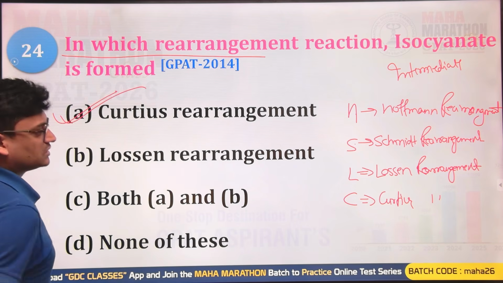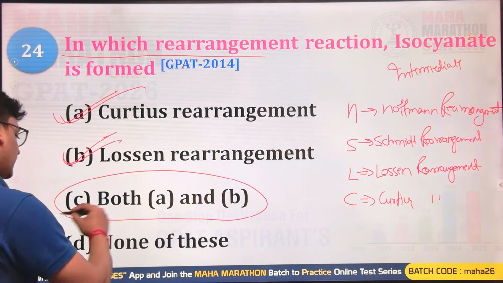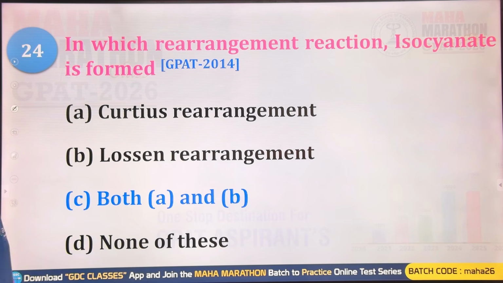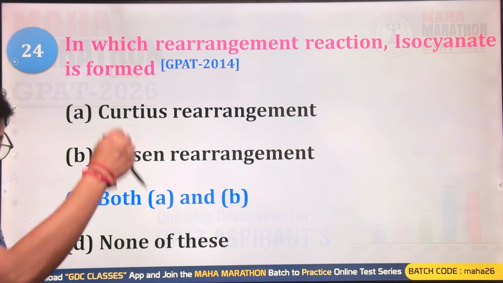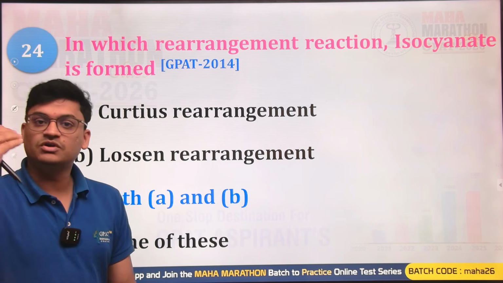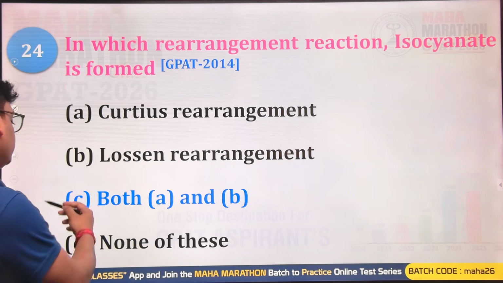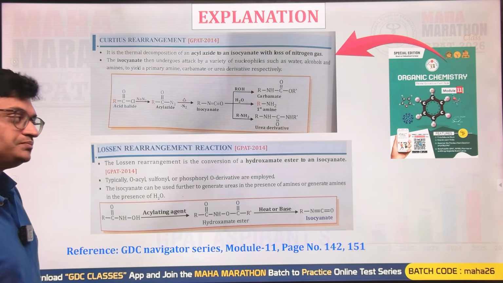So yes, this is correct. Lossen, yes, that is also right. So both A and B can be the right answer, that is, C will be the correct answer. In all these 4 reactions, the Hofmann rearrangement, the Schmidt rearrangement, the Curtius rearrangement, and the Lossen rearrangement, all have an isocyanate intermediate.